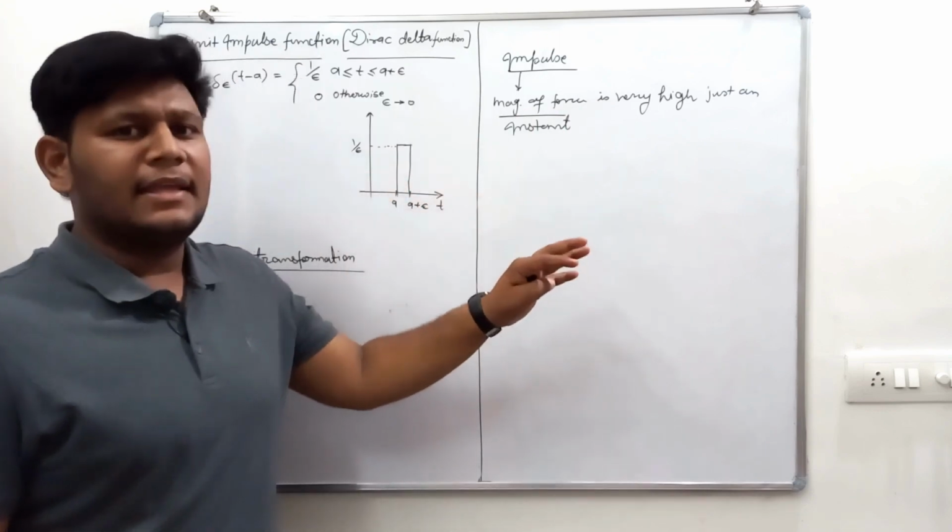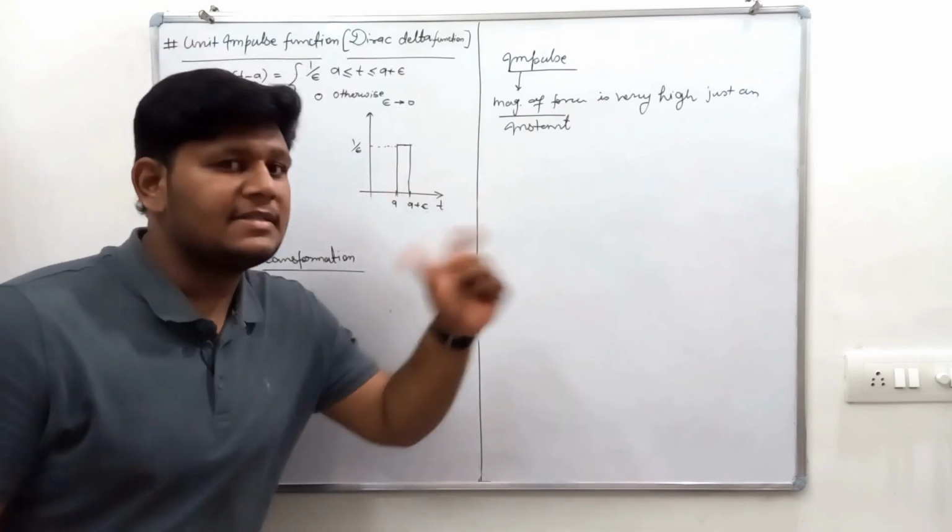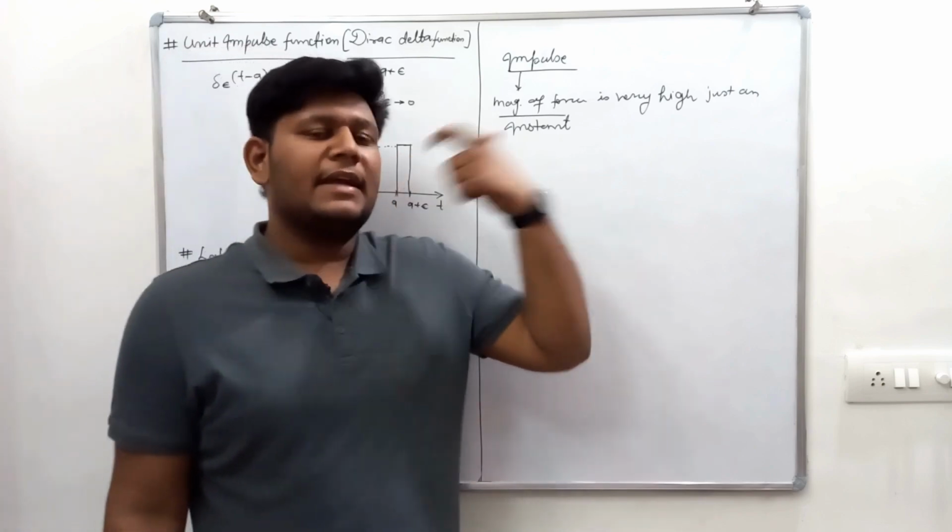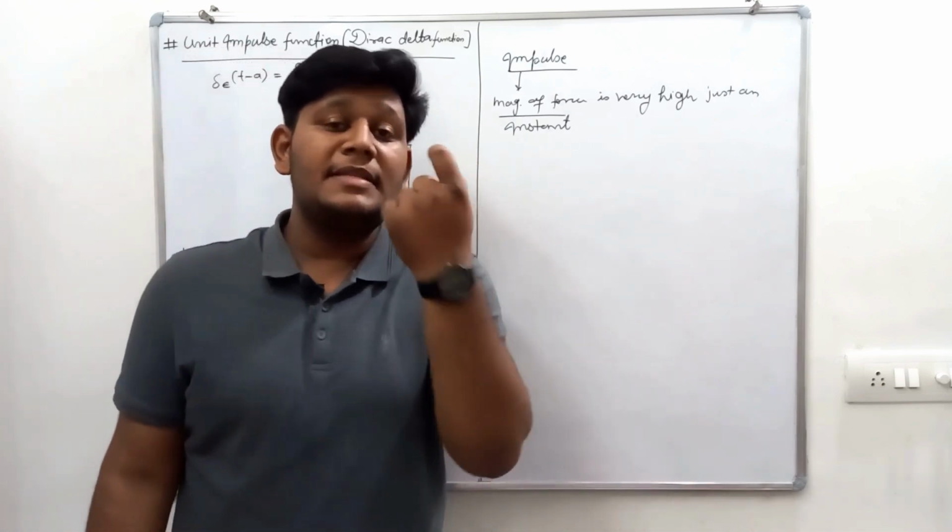Very high force for just a second. We can't even say a second, just an instant.